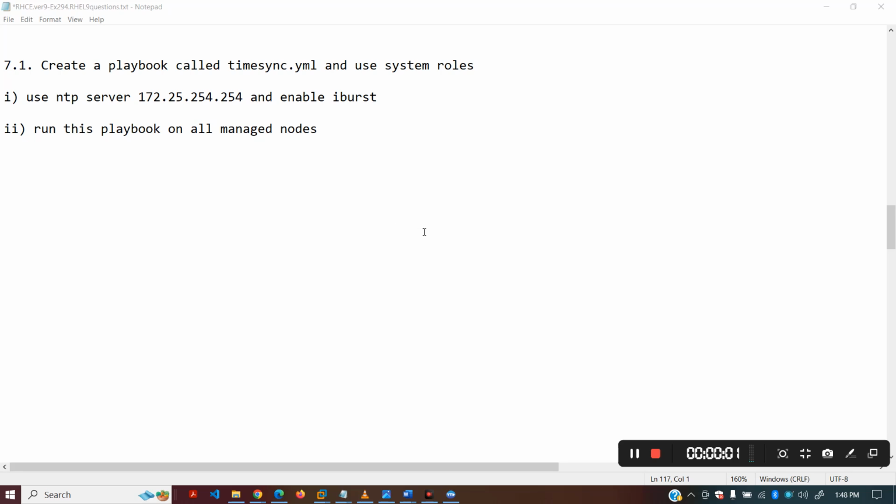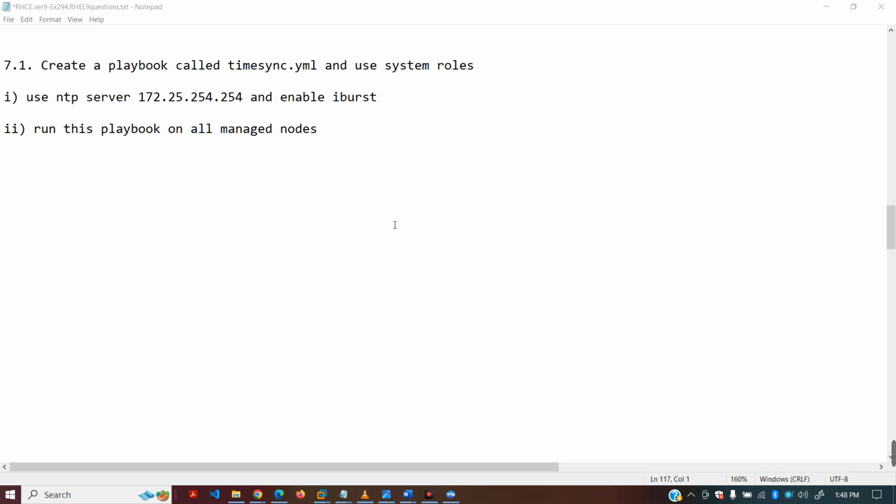Hello friends, I'm here with question number 7. Create a playbook called timesync.yml and use system role. Actually, I have put 7.1 because either you get a timesync.yml question in your real-time exam scenario or SELinux one. So I'll show you both. First, I'm going to show you 7.1, how you will solve this question.